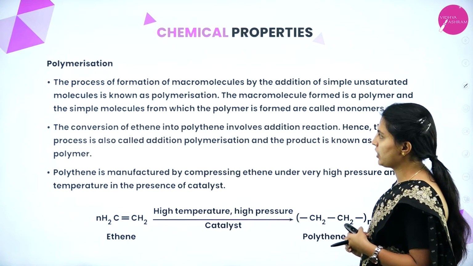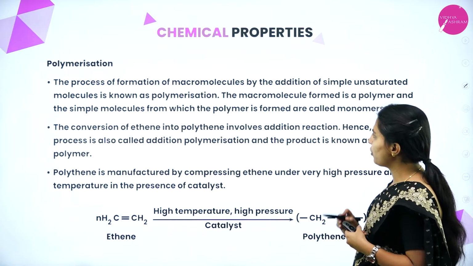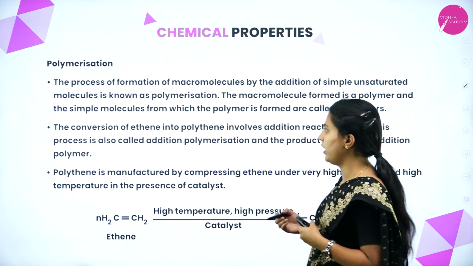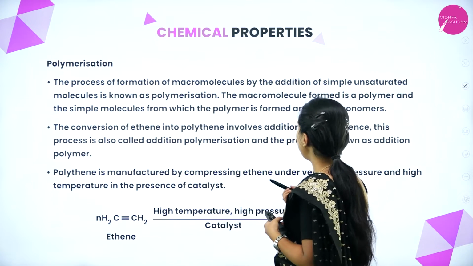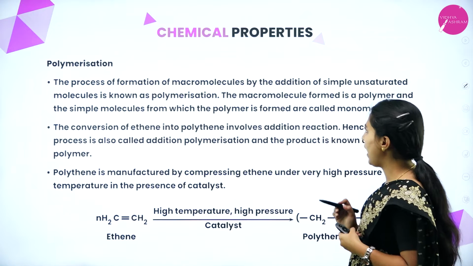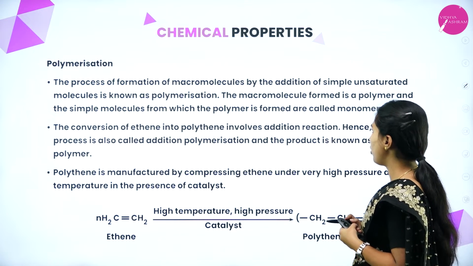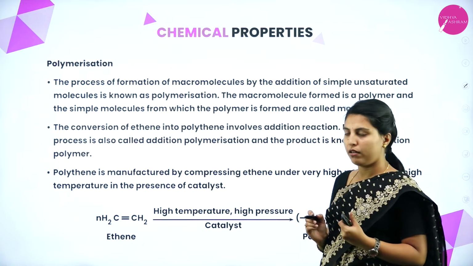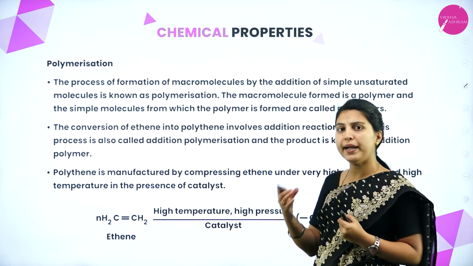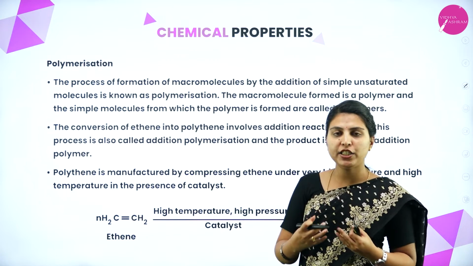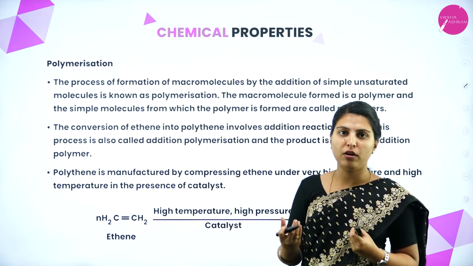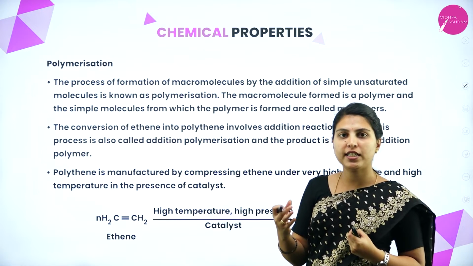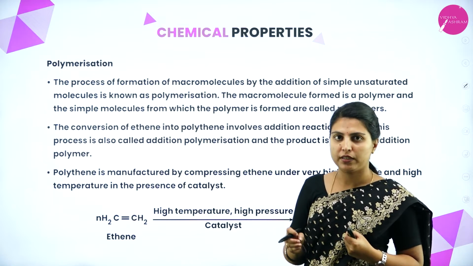Next, polymerization. The process of formation of macromolecules by the addition of simple unsaturated molecules is known as polymerization. The macromolecule formed is a polymer and the simple molecules from which the polymer is formed are called monomers. Poly means many, right? Mers means unit. By the simple units, a major unit or major compound will be formed, that will be called polymerization. The unit of polymerization will be called monomers.